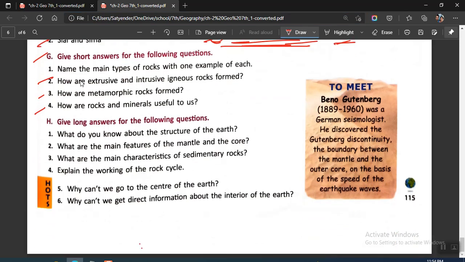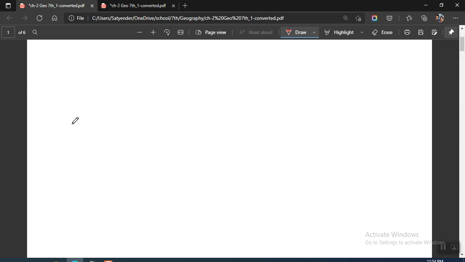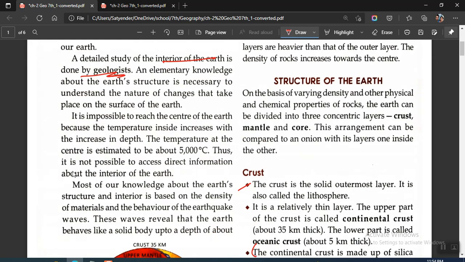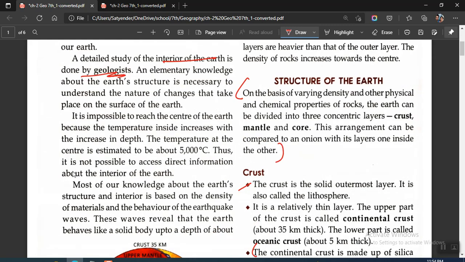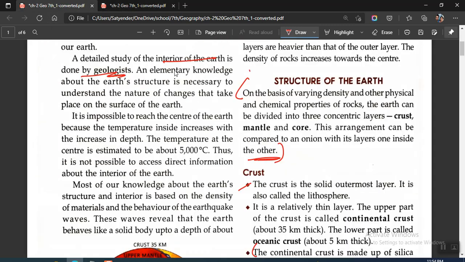Okay, moving on to section H, we have: what do you know about the structure of the earth? So for this we go to the first page of the chapter where things are written about the structure of the earth. So you start from here and write till this point. So this is your H1. Since we are only asked about the structure, we are not asked to explain all the layers, so we write this paragraph only.